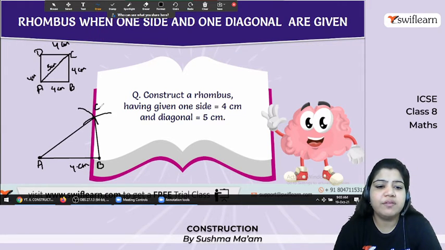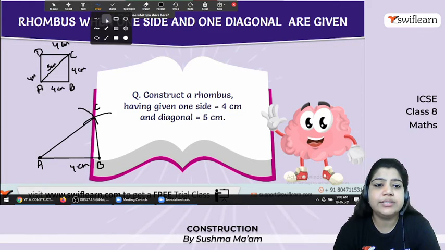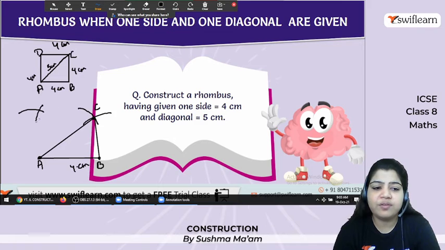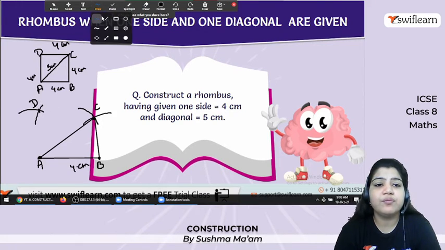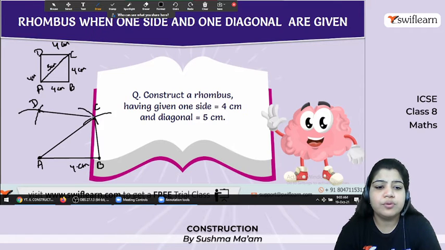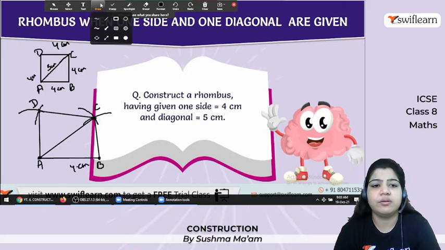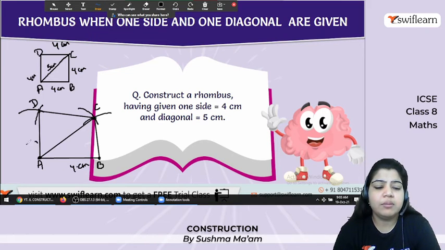Okay, and you will get this C. Similarly, A as a center and D you need to draw. Okay, 4 centimeter as a radius, cut an arc over it. Now C center, 4 centimeter radius, and you will get this D. So with the help of ruler, join these points and see you will get this A, B, C, D, because you know this property.